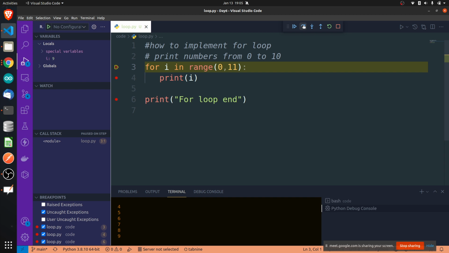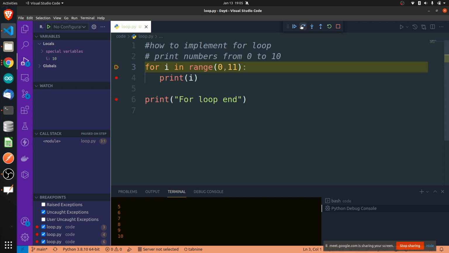Is 9 smaller than or equal to 11? Yes, it is, so it will print. It has already printed 9, so now it is going to print 10. It has printed 10. Now it has already incremented, sorry. It has already printed 10. After printing 10, it will increment the value to 11. Now it is going to execute this one.